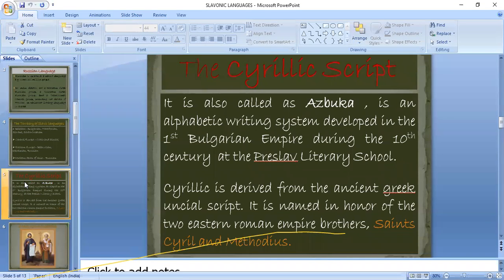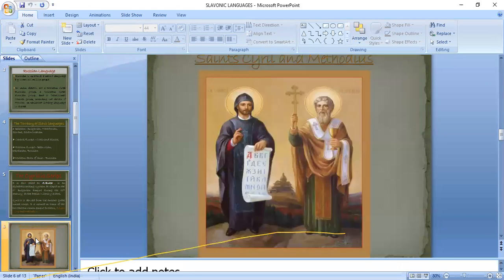The Cyrillic script, also called Azbuka, is an alphabetic writing system developed in the First Bulgarian Empire during the 10th century at the Preslav Literary School. Cyrillic is derived from the ancient Greek uncial script. It is named in honor of the two Eastern Roman brothers, Saint Cyril and Methodius.